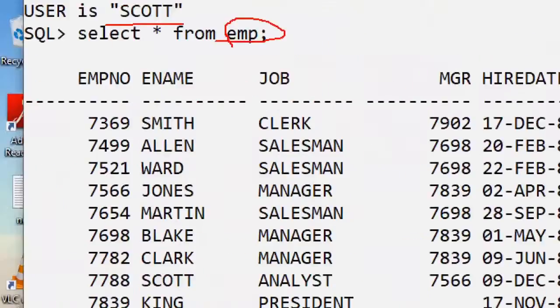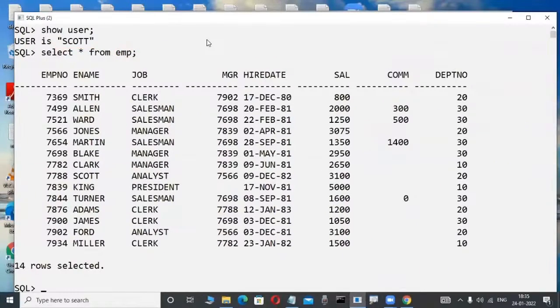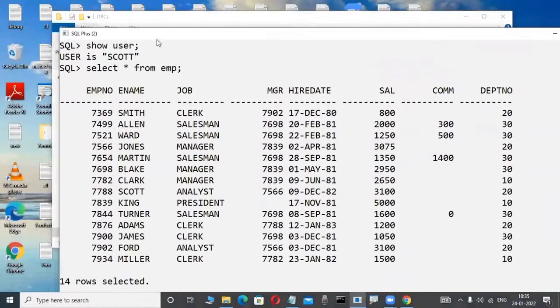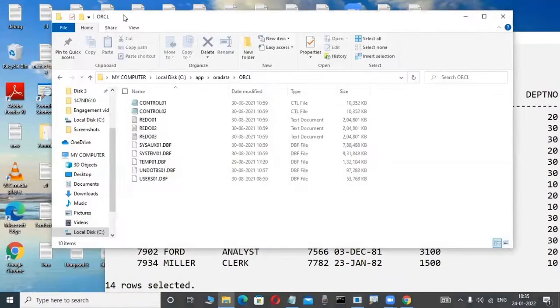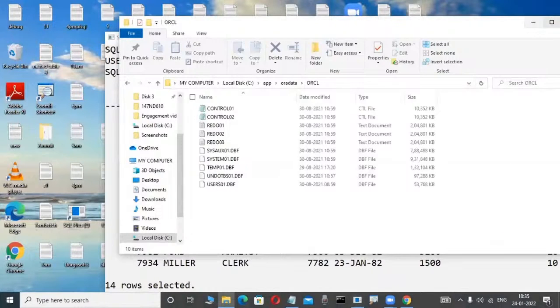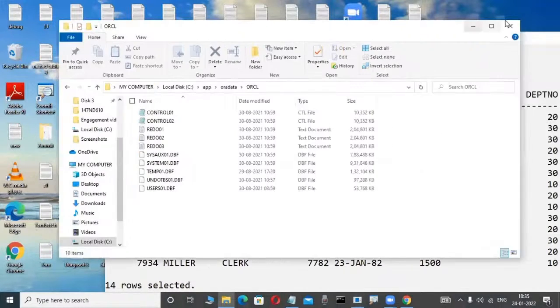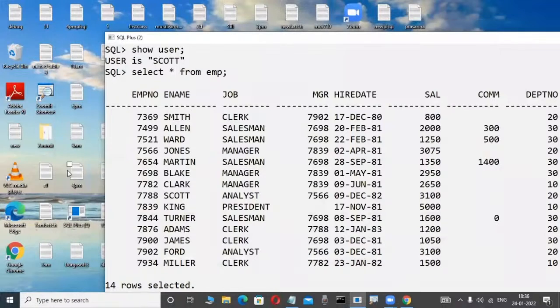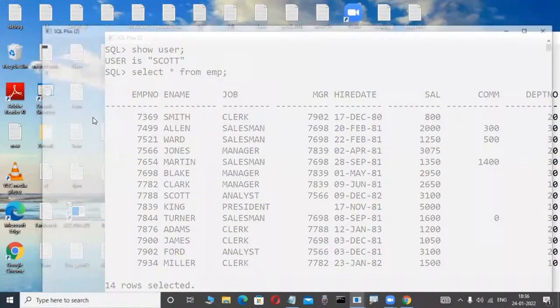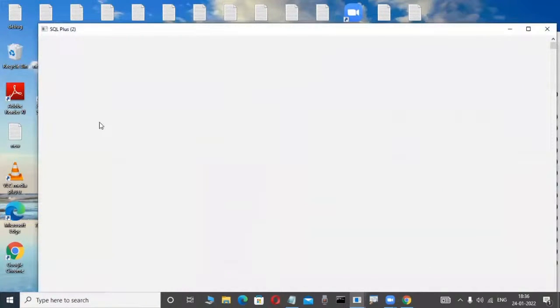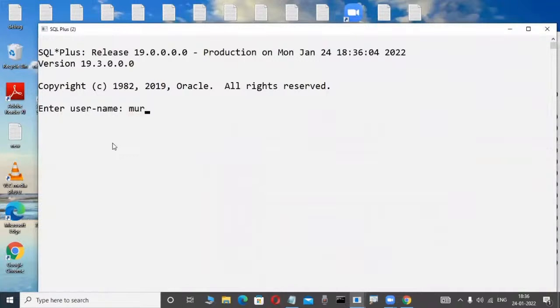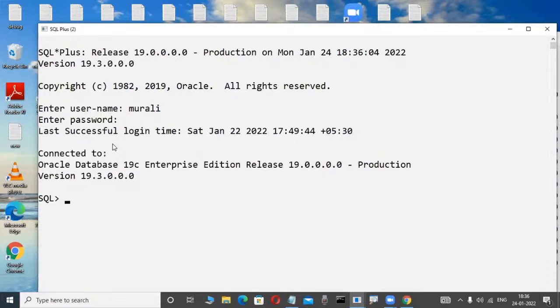Now suppose here, check the screen, observe it. You will become familiar with all these things in future. One minute only. Now I am opening another session. Now observe here, my name is Murali. For example, another employee is there. Murali is an employee. Imagine the employee. What is this user? How can I create this? All these things you will become familiar with later. Don't worry, the big concepts you will become familiar with.